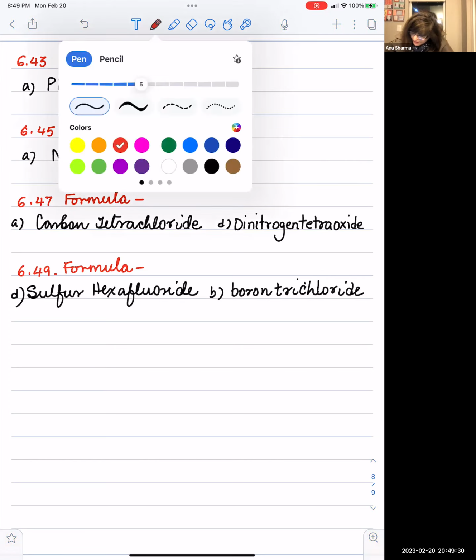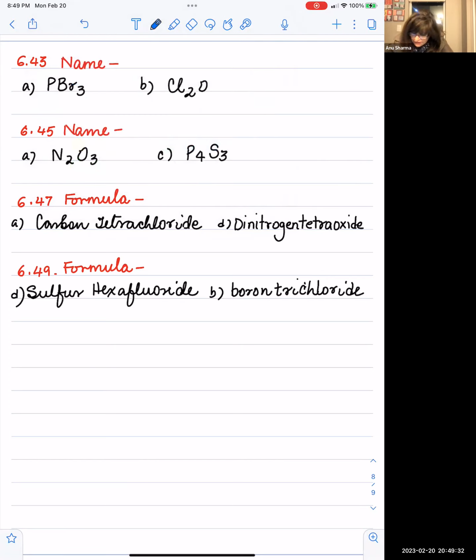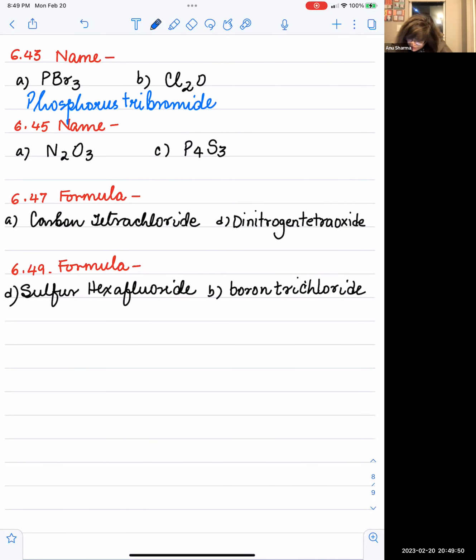So here the name is phosphorus. Remember, 3 bromines, so it becomes tribromide. So phosphorus tribromide. And the other is Cl2O. What is that? That is dichlorine monoxide.